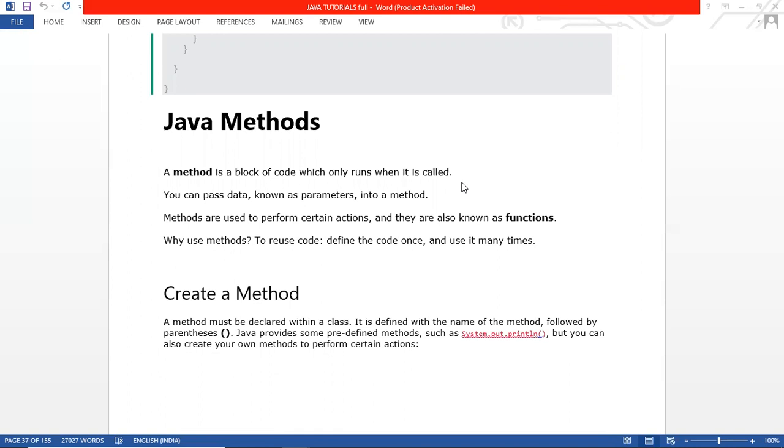You can pass data, known as parameters, into a method. The method we are declaring, we can pass some data into it also, known as parameters. What is the sign of a method? The round braces, open and close. That is the sign of the method.